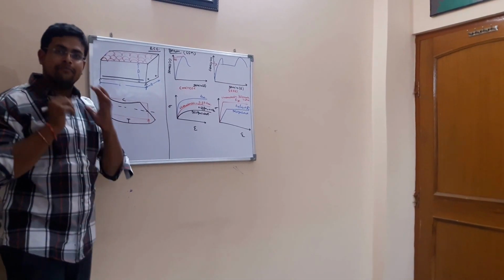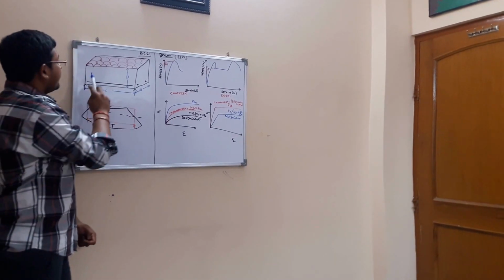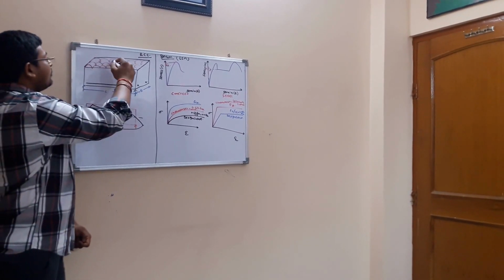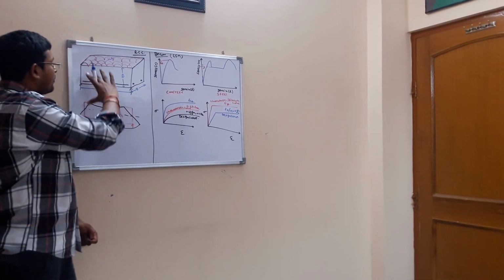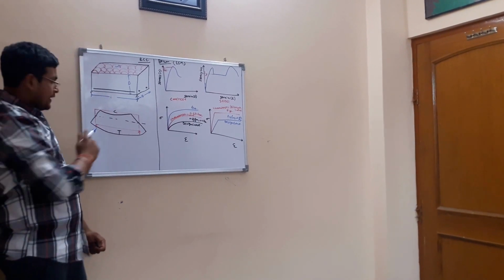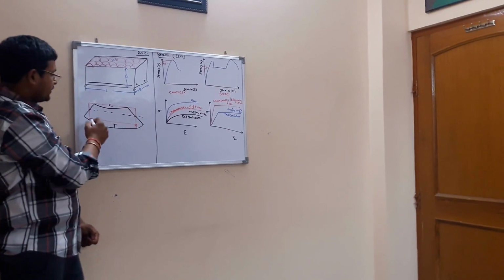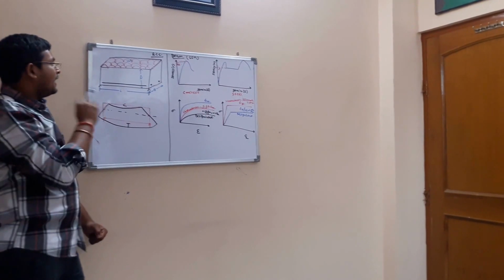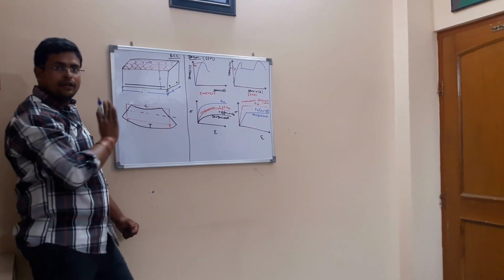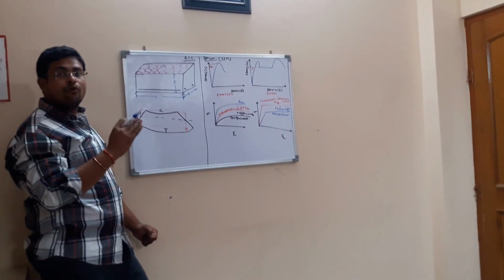Now comes towards the beam. As you can see, this is our three-dimensional beam. This is the length of the beam, this is the width of the beam, and this is the depth of the beam. This is the UDL of W intensity. If we talk about how the beam will bend after loading, after bending there will be compression in the top fiber, whereas tension in the bottom fiber. As we know, concrete is good in compression, so concrete will take the compressive force on its own. For taking the tensile force, we need reinforcement, in the form of steel.